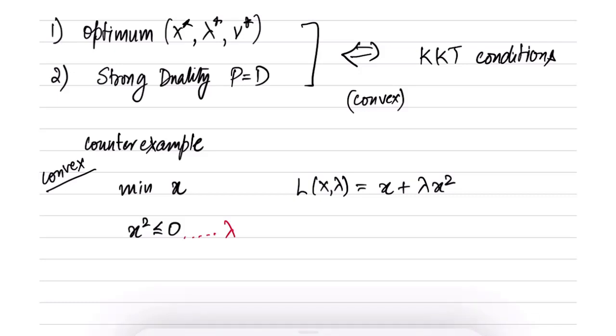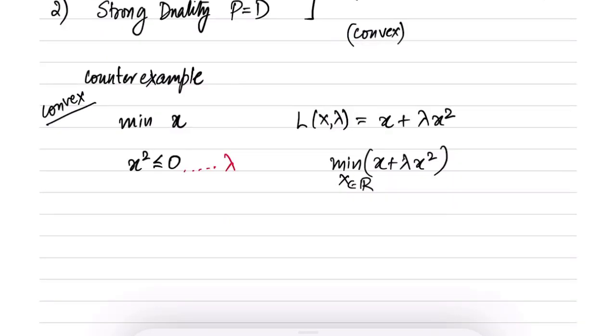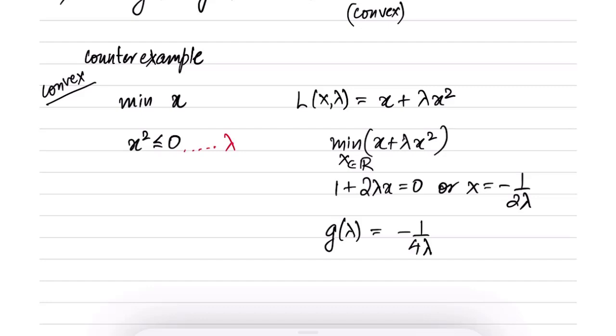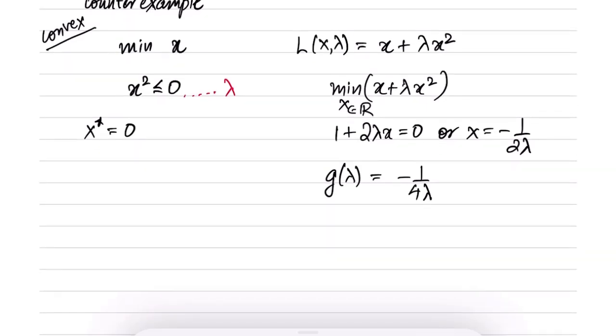And what is the minimum of the Lagrangian? What is the minimum of x plus lambda x square over all x in R? We can differentiate and obtain that 1 plus 2 lambda x equal to 0, or x equal to minus 1 by 2 lambda. So this means that g of lambda is equal to minus 1 by 4 lambda. So please verify this. So here x star is equal to 0 and g of lambda is minus 1 by 4 lambda.